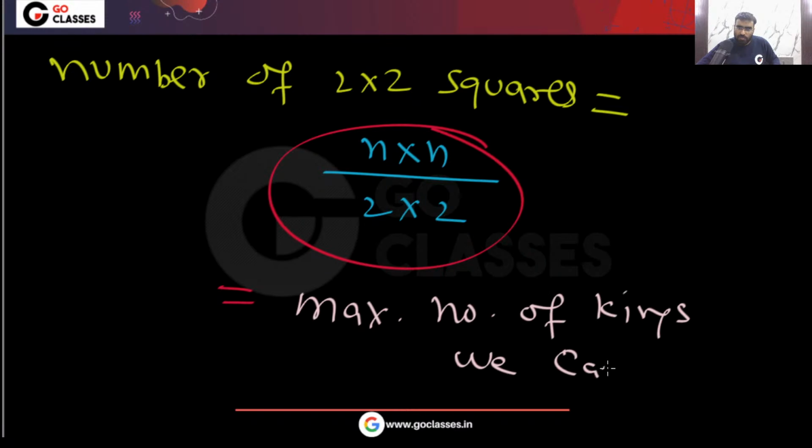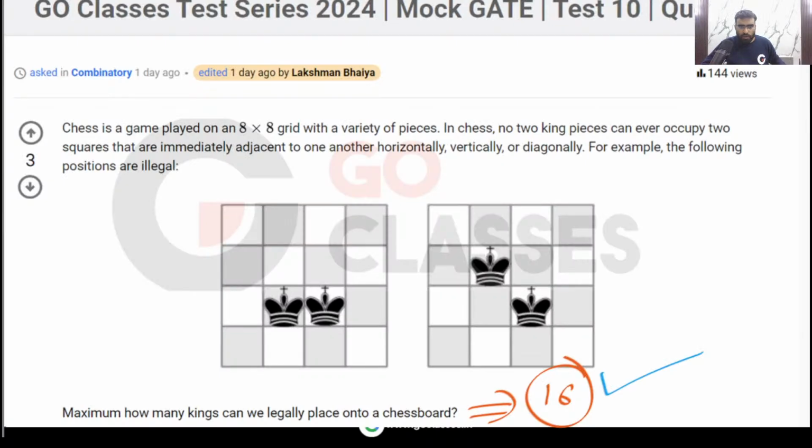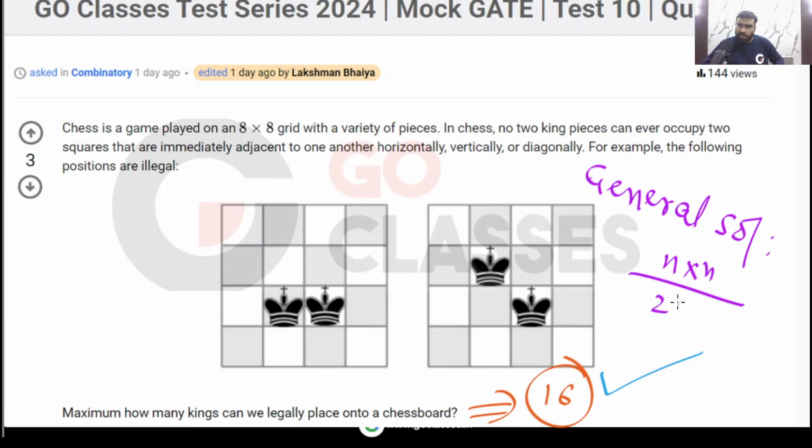Is this understood? Is this clear? So very simple. Remember, this is the general solution. If you have an n by n board, then this is the maximum number of kings you can put on an n by n board. So for this question, the answer is going to be 16. And the general solution, let me write here: the general solution is n by n divided by 2 by 2.